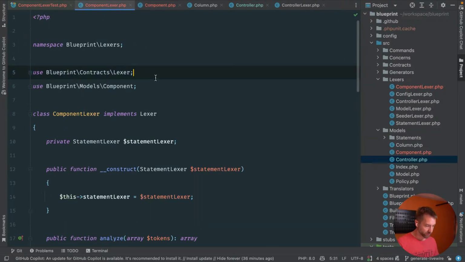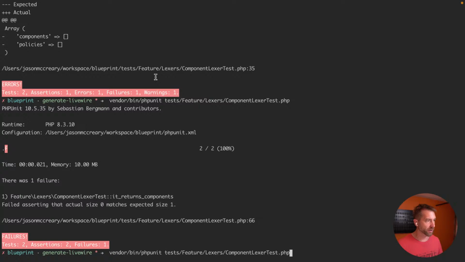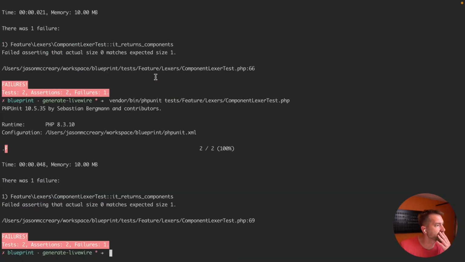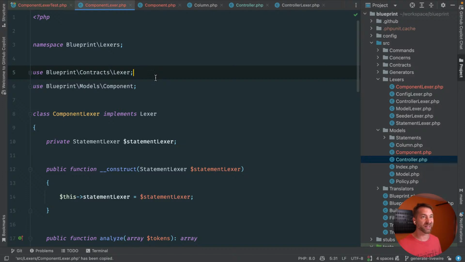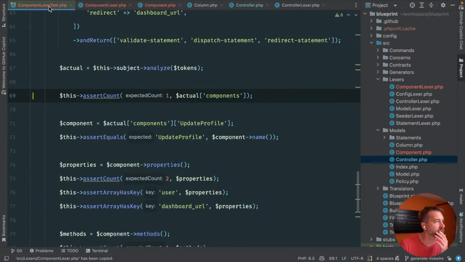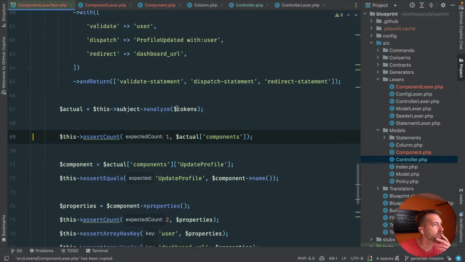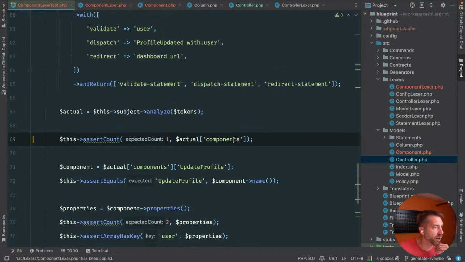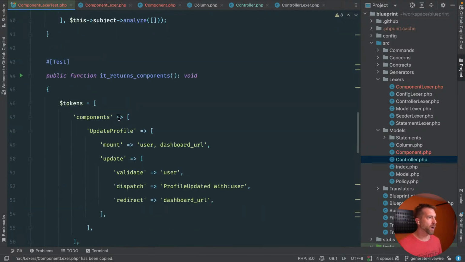Let's go back to our lexer. Let's try to run our test. Okay, failed assert. I would expect it to work at this point. So let's start to see why this test fails, and then let's get this green, and that's going to be the end of today's stream. So let's go 69. Assert count on components on the actual thing that was returned is 1. It's claiming it's 0. So why are you 0?